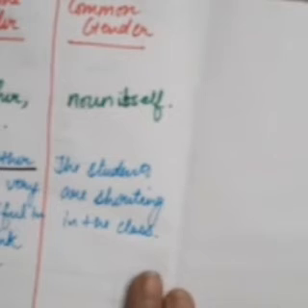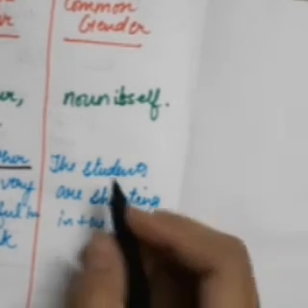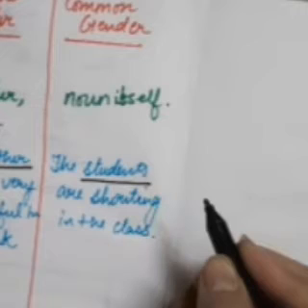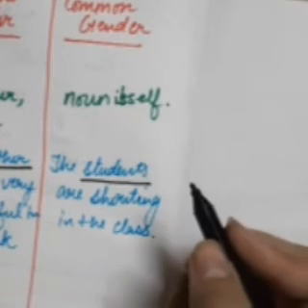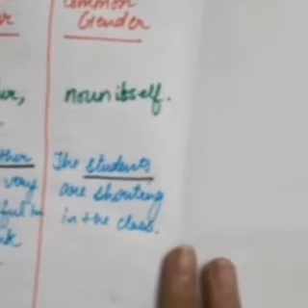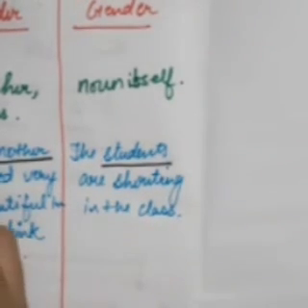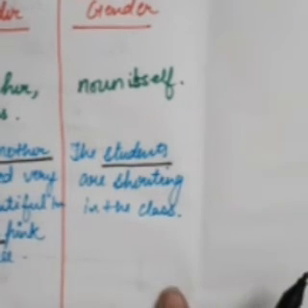Now we come to common gender. The students are shouting in the class. So how do I know that it is a common gender? We know it because here the students can involve boys as well as girls. Children, if I write over here, the doctor is treating his patients, the word his will tell me that the doctor is of masculine gender. So I cannot put it in common.